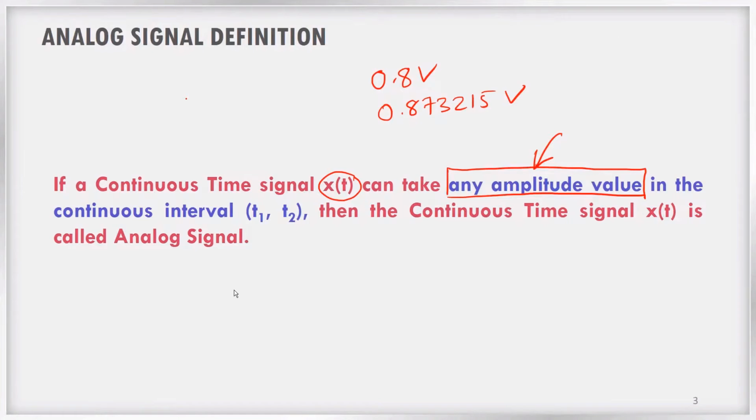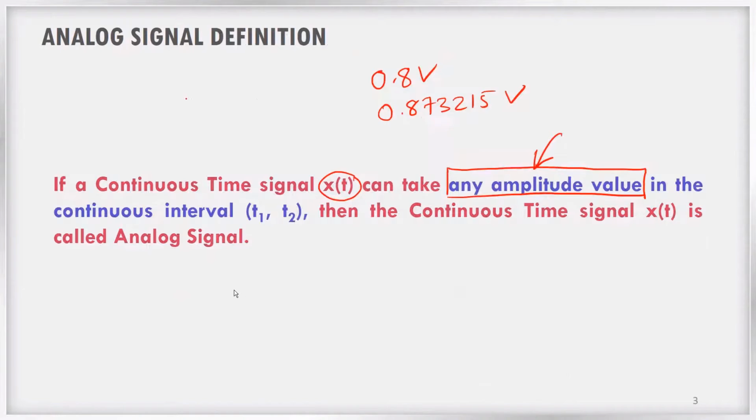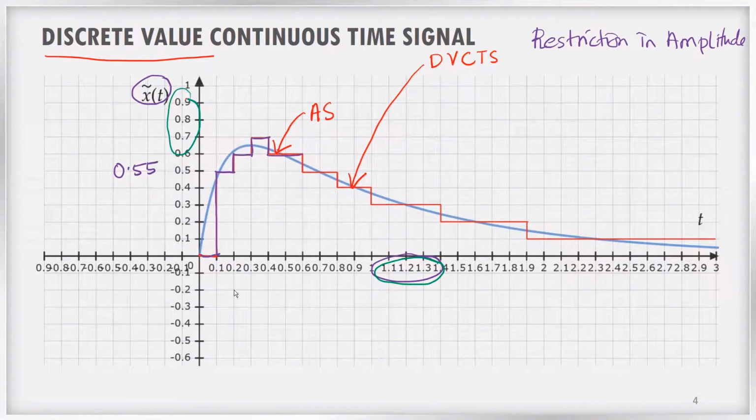So this is the continuous analog signal, that is continuous in time and continuous in voltage. It can take any value in the amplitude axis. It is defined in the continuum of the time axis. But this particular discrete value continuous time signal is defined in the continuum of the time axis, but it can take only certain restricted values in the amplitude axis. Now, why this kind of restriction is required, I will explain in the next slide.